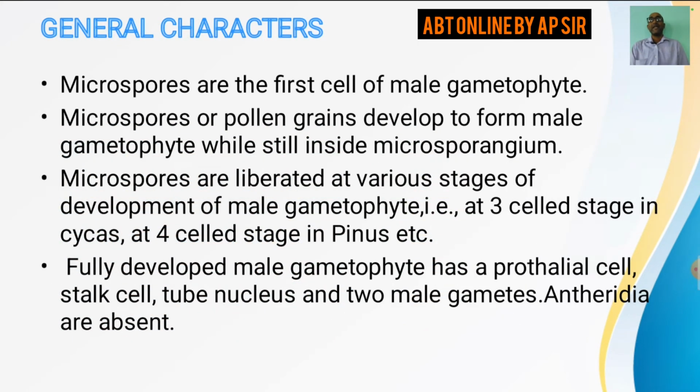Now microspores are the first cell of the male gametophyte. Microspores are formed within the microsporangia, and microsporangia are present on microsporophyll. Microsporophylls aggregate to form the male cone. So microspores are the first cell of the male gametophyte.